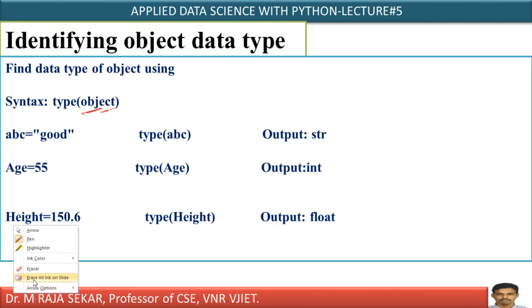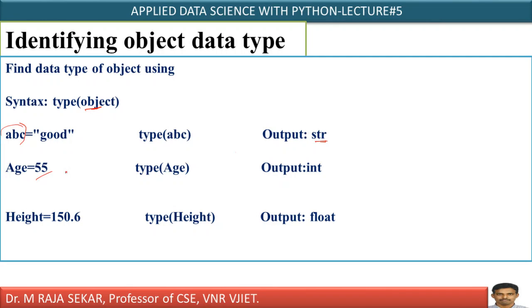It is simple and straightforward. Just see type(object). What does it say? ABC is a variable name. Here I must write object, which means I can treat it as a variable also. Type of variable name ABC. What will it return? Its data type is string. Good. Is it not string?